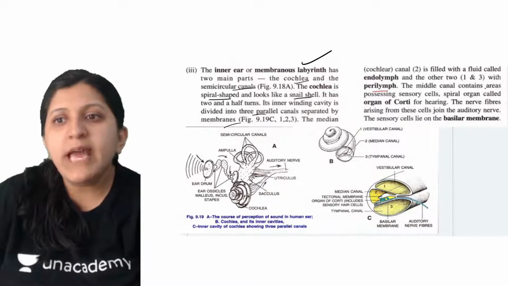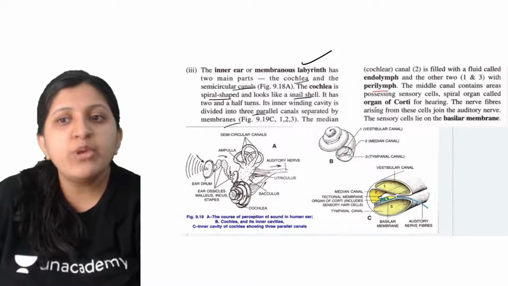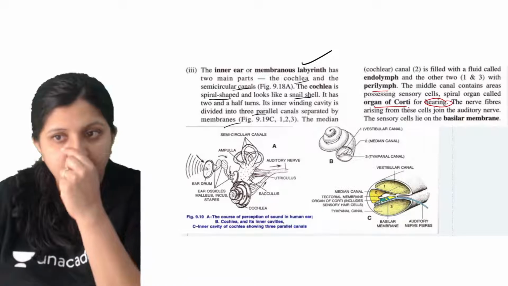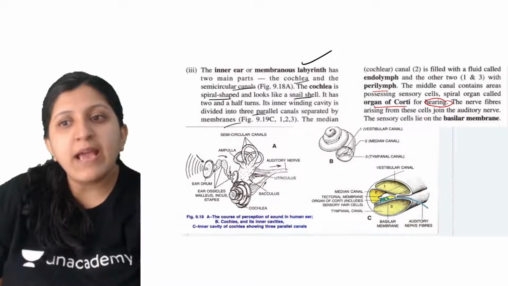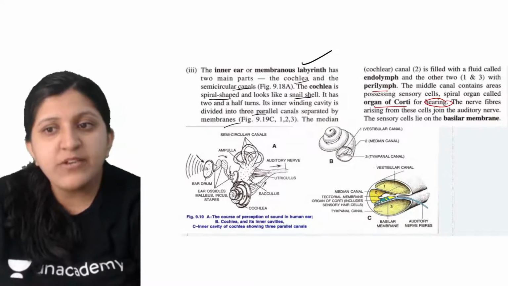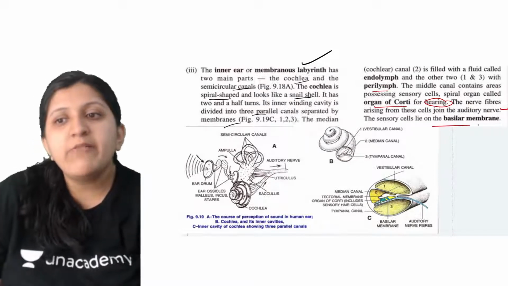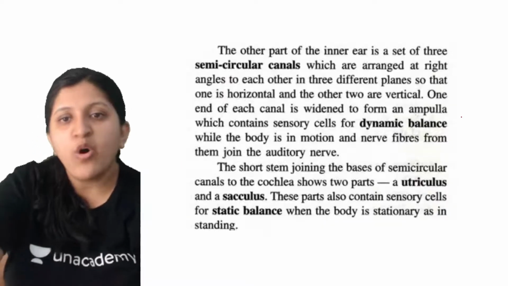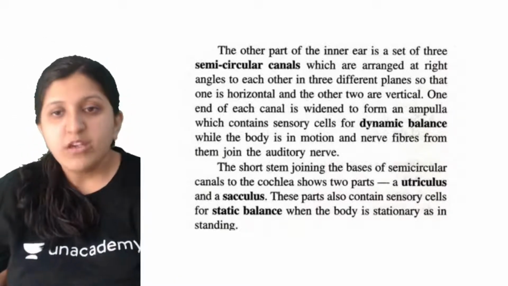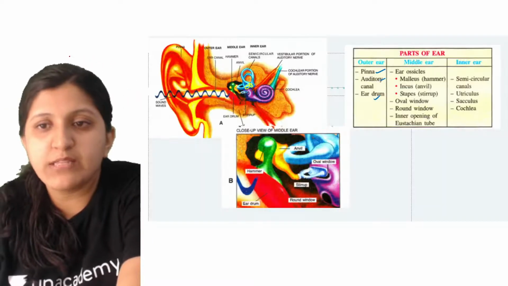The middle canal contains areas possessing the sensory cells, the spiral organ which we call the organ of Corti, which we discussed is mainly there for hearing. The nerve fibers arising from these cells join the auditory nerve. The sensory cells lie on the basilar membrane. As I had shown you the basilar membrane, you can see it in this one also.